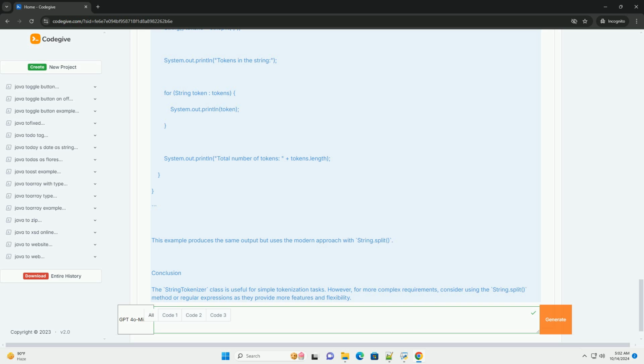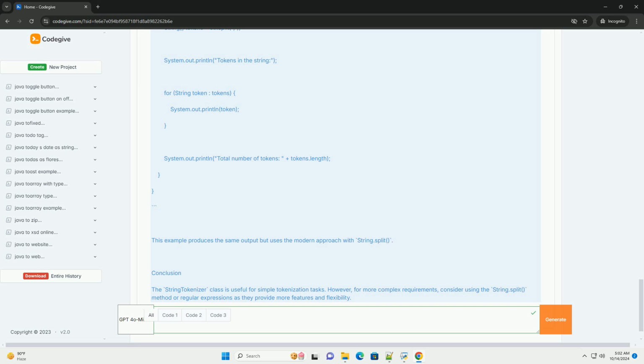Output. When you run the above code, the output will be shown. Important note: while StringTokenizer is easy to use, it's considered a legacy class. Since Java 1.5, it is recommended to use the String.split method or the java.util.regex package for more complex string parsing tasks, as they offer more flexibility and power.